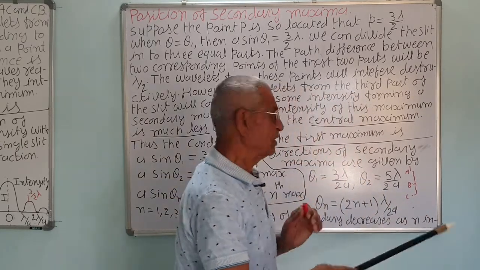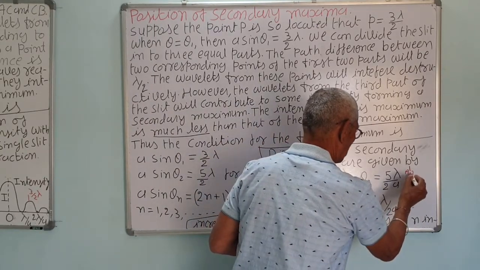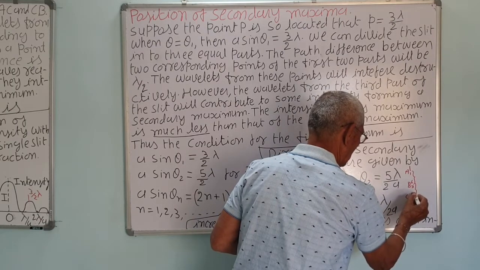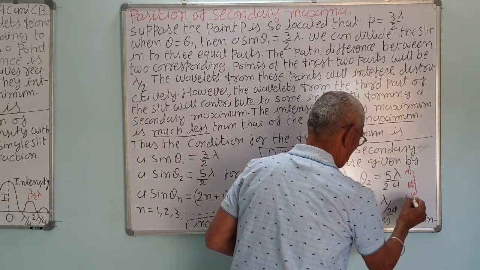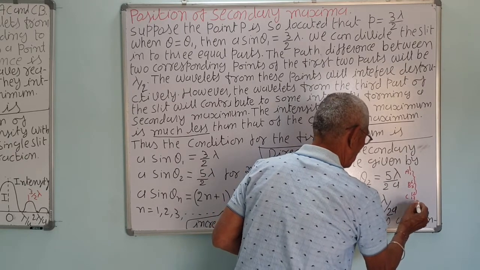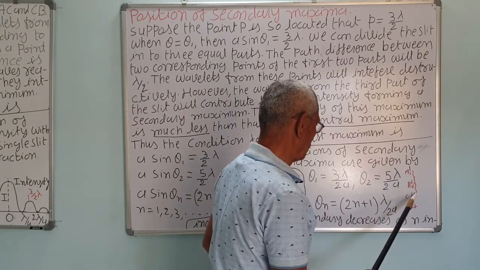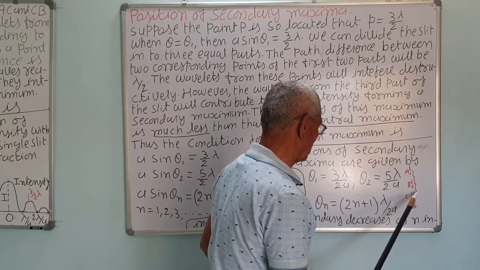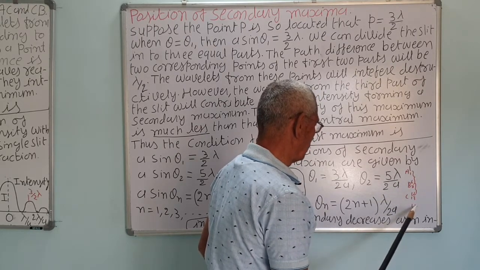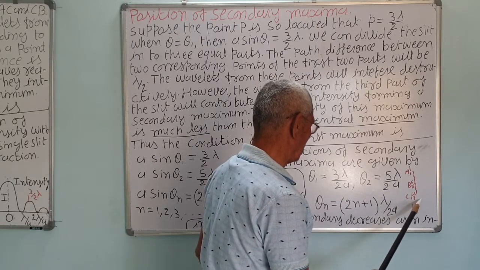As we have discussed, these 2 portions, say points 1 to 6 and 7 to 12, correct, similarly 13 to 18. The first two portions will contribute destructively, so there is no contribution from them, only 1/3, that is this portion. Even if this is a 3 by 2 lambda path difference, only 1/3 portion